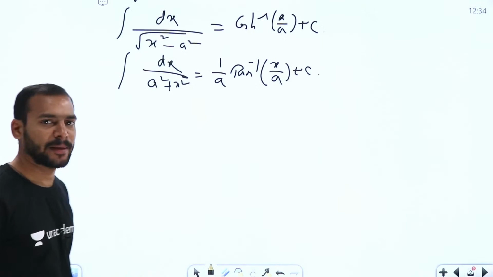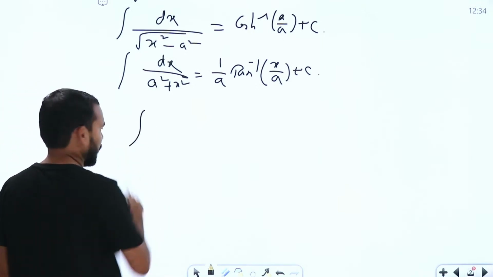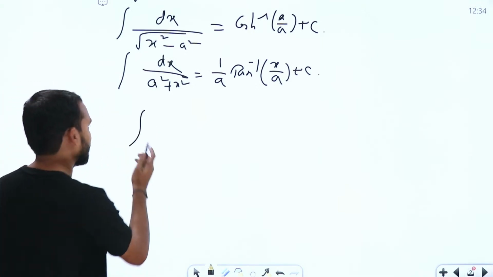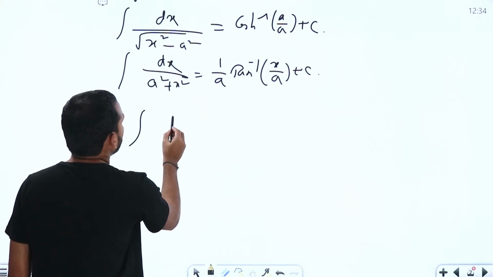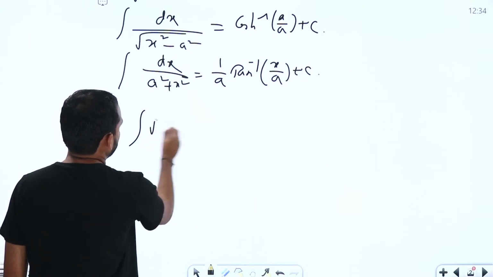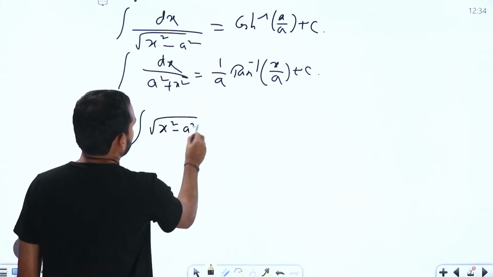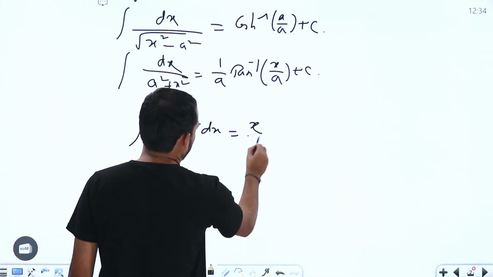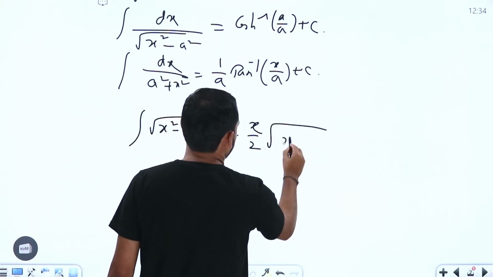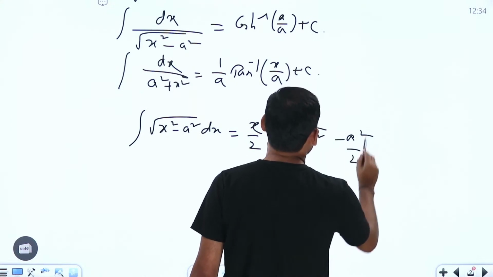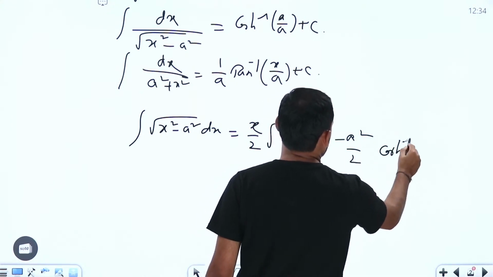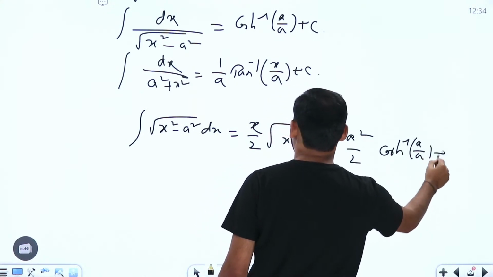With this one we can end this formula session here. That means formulas in the first topic, whatever we have seen. So this one is going to be: integral of square root of x square minus a square dx is equal to x by 2 into square root of x square minus a square, minus a square by 2 into cos h inverse of x by a, plus c.